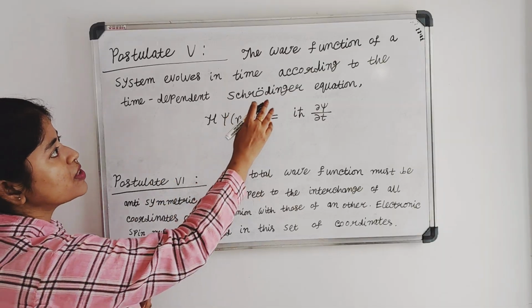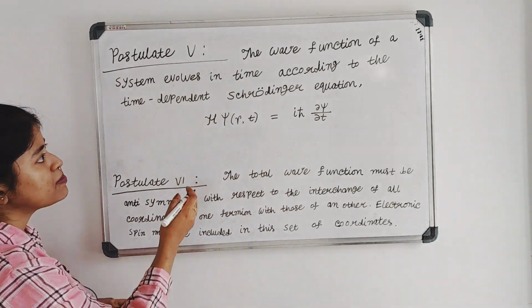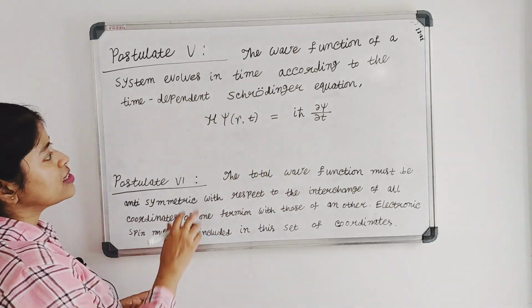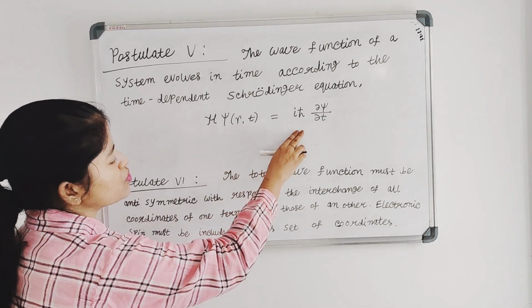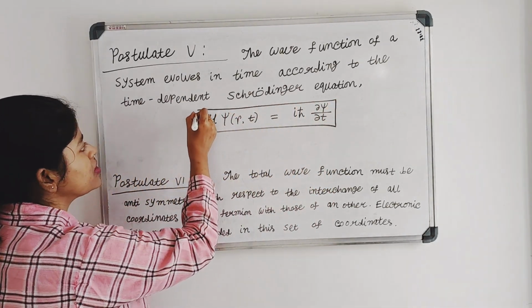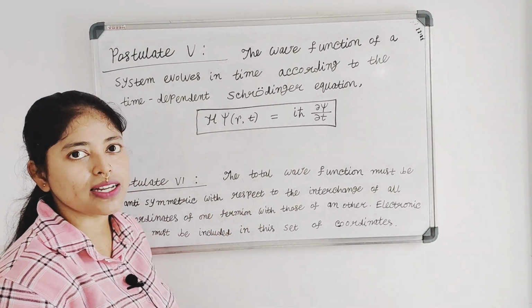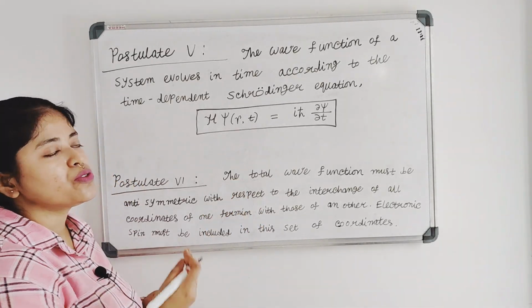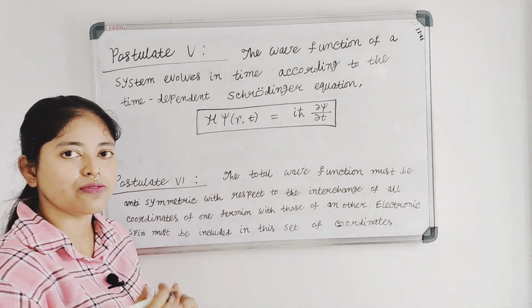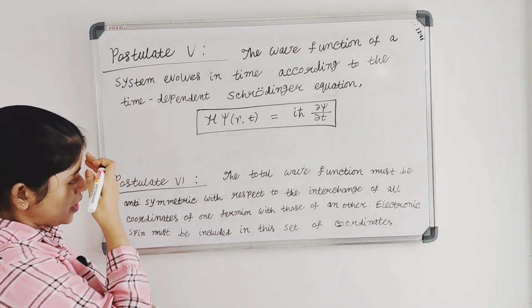Postulate 5: the wave function of a system evolves in time according to the time-dependent Schrodinger equation, that is, H psi of r, t is equal to i h bar del psi by del t. So this is the expression for the time evolution of the system. From postulate 5 we get the concept of the evolution of the wave function, how the wave function evolves with time.